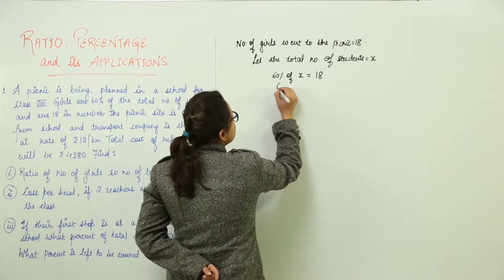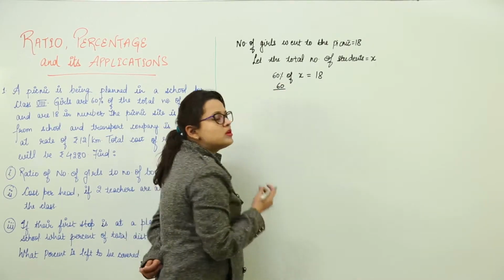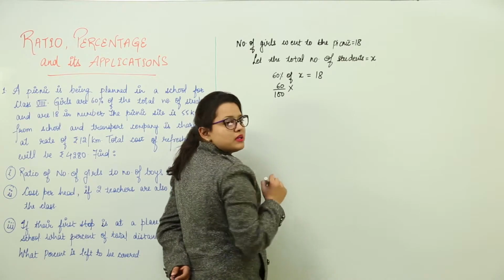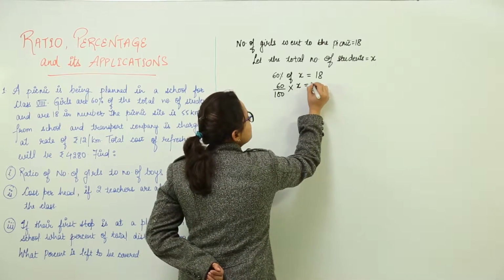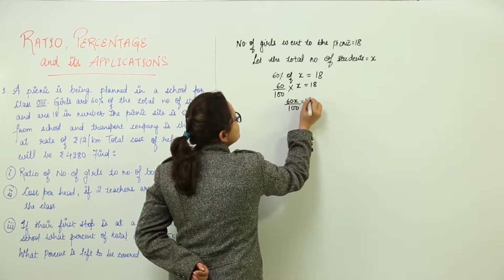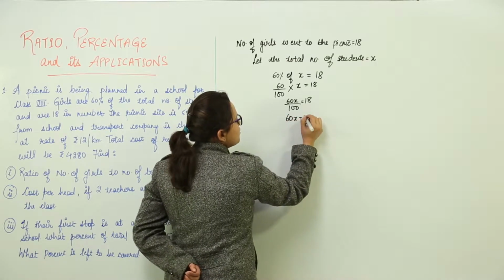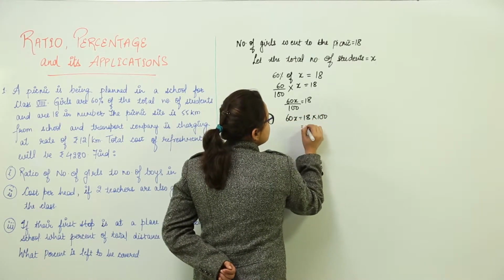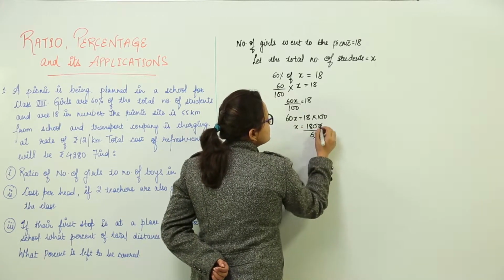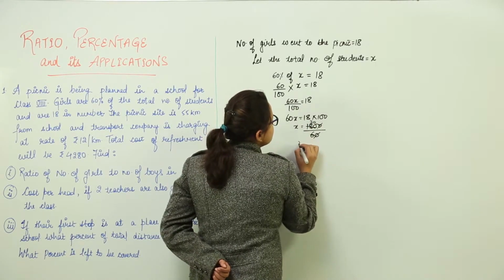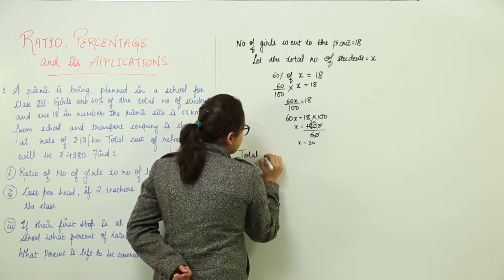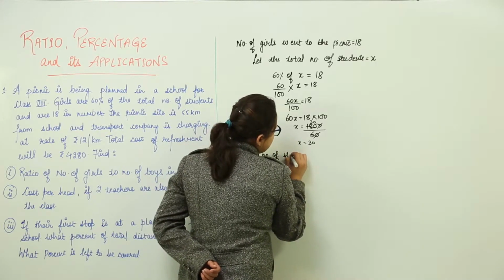Now here we will solve this part. 60% means 60 over 100, and "of" can be replaced by a multiplication sign, times x, equal to 18. What do we get? 60x upon 100 is equal to 18. Now 60x is equal to 18 into 100, that is 1800, and the 60 comes to the denominator as it was getting multiplied on that side. We get x equal to 30. That means the total number of students going to the picnic was 30.